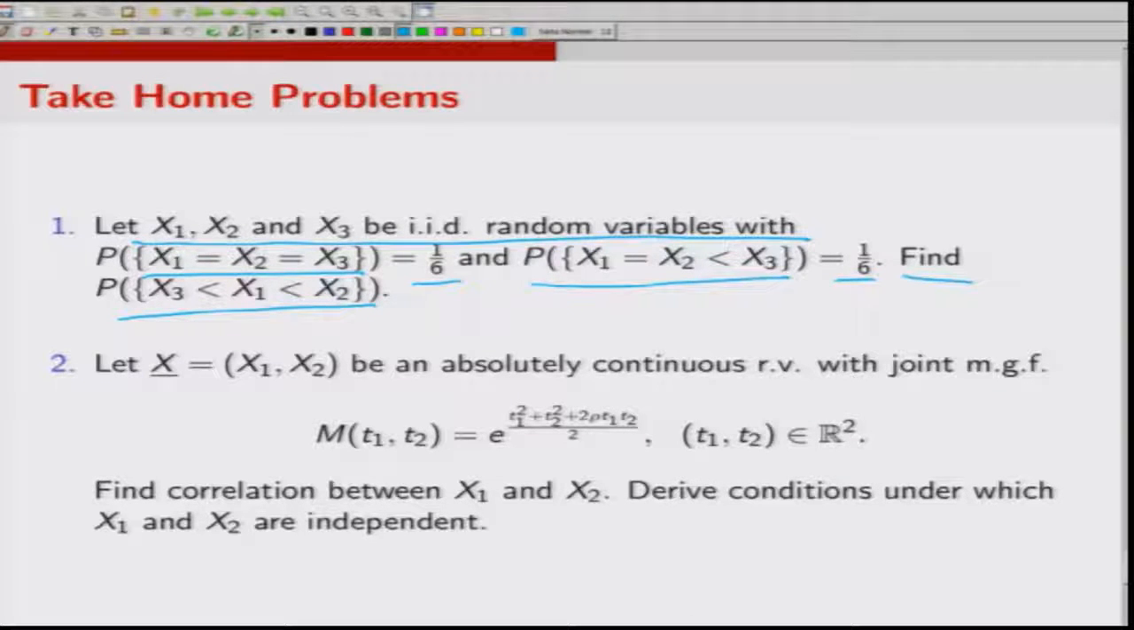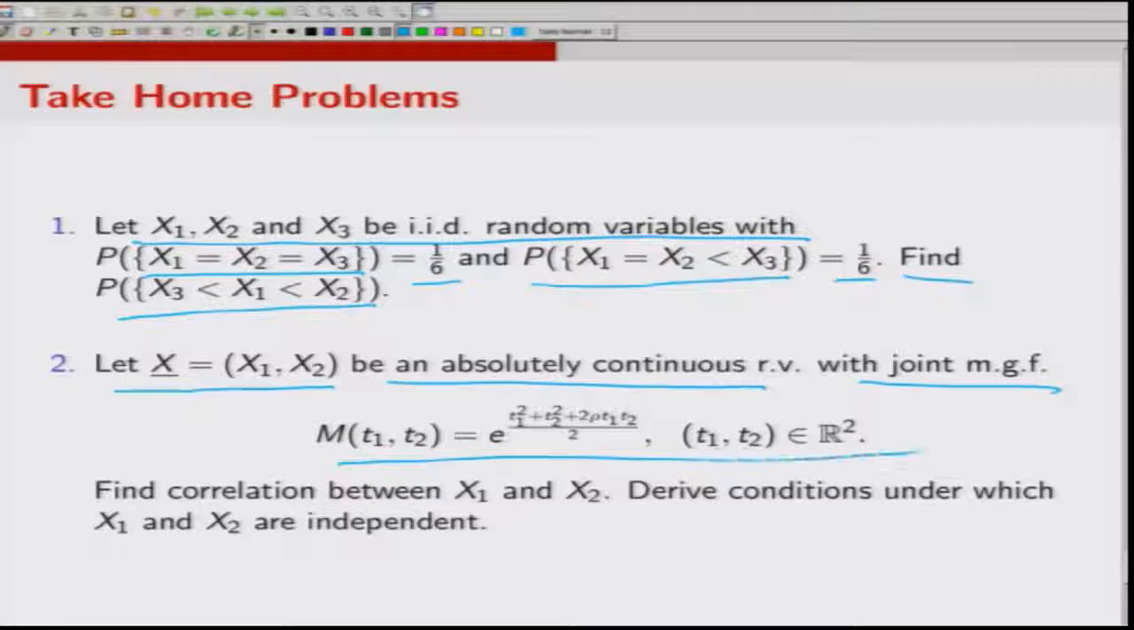Now, the second problem says let (x 1, x 2) be an absolutely continuous random vector with joint MGF given by this. So, this is the joint MGF. What you have to do is find the correlation between x 1 and x 2, and derive conditions under which x 1 and x 2 are independent. So, take this as a take home problem.